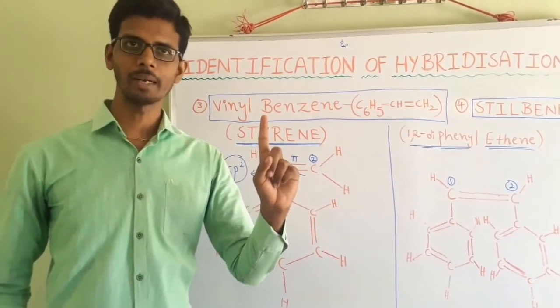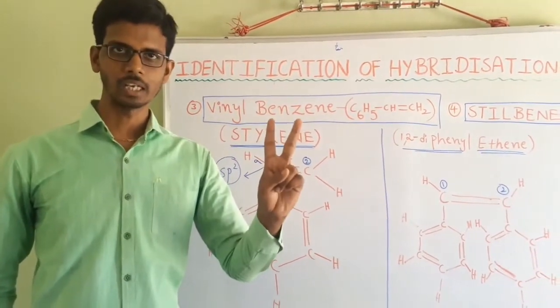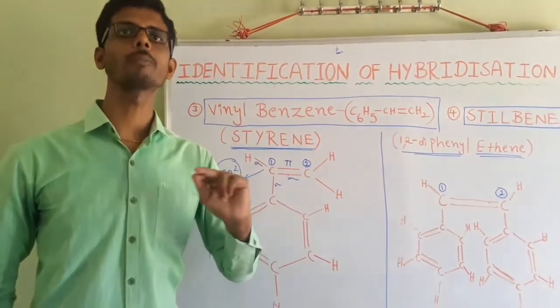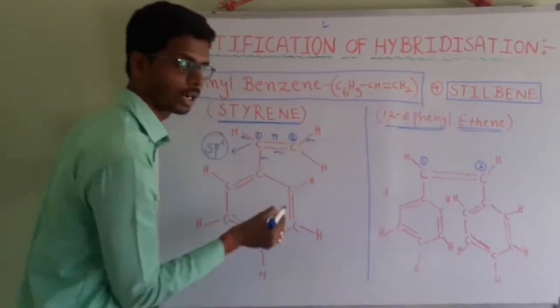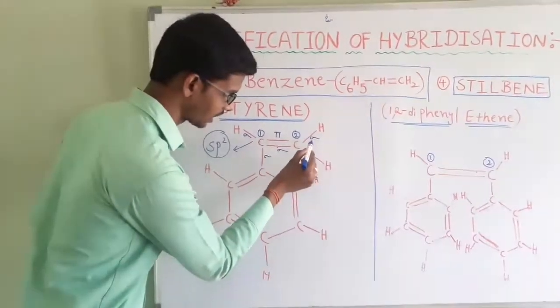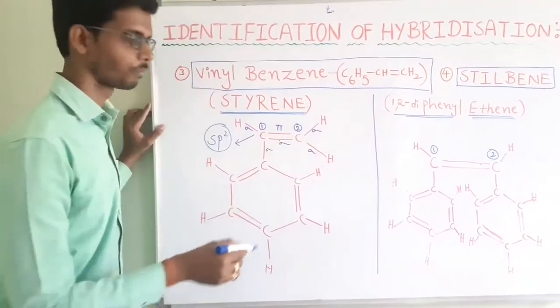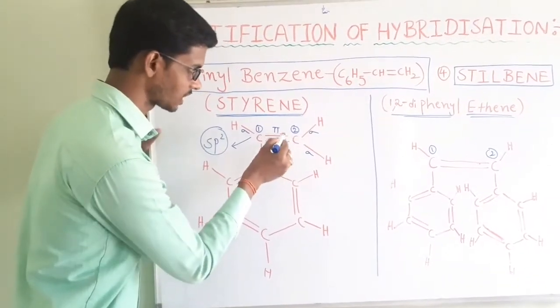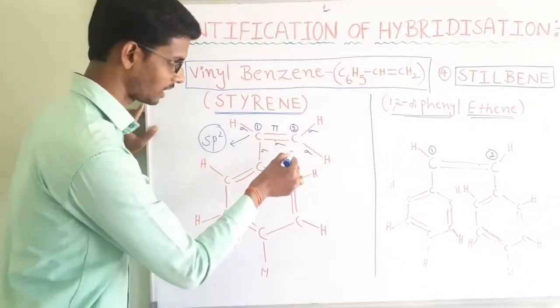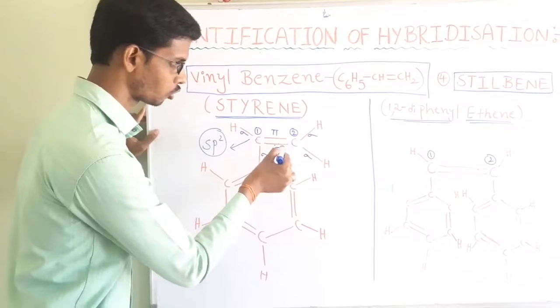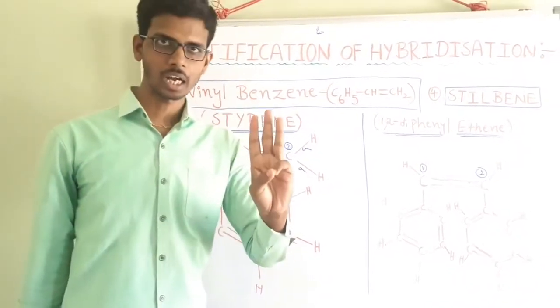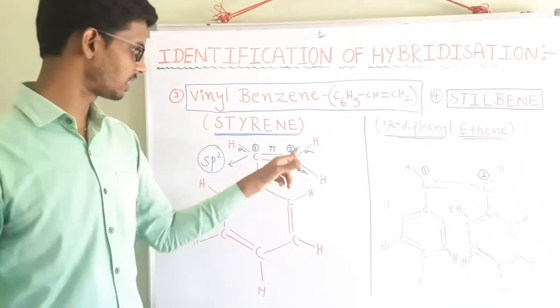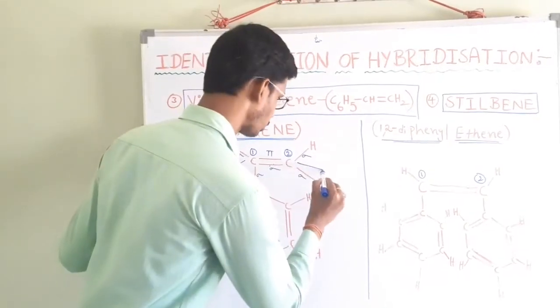Okay, in sp2 hybridization, 1 pi bond is present. In sp hybridization, 2 pi bonds are present. In sp3 hybridization, there is no pi bond. This is a sigma bond, a single bond. This is also single, also sigma. This is also sigma. This is pi. That's why the second carbon also consists of 3 sigma bonds and 1 pi bond. That's why this also belongs to the sp2 series.